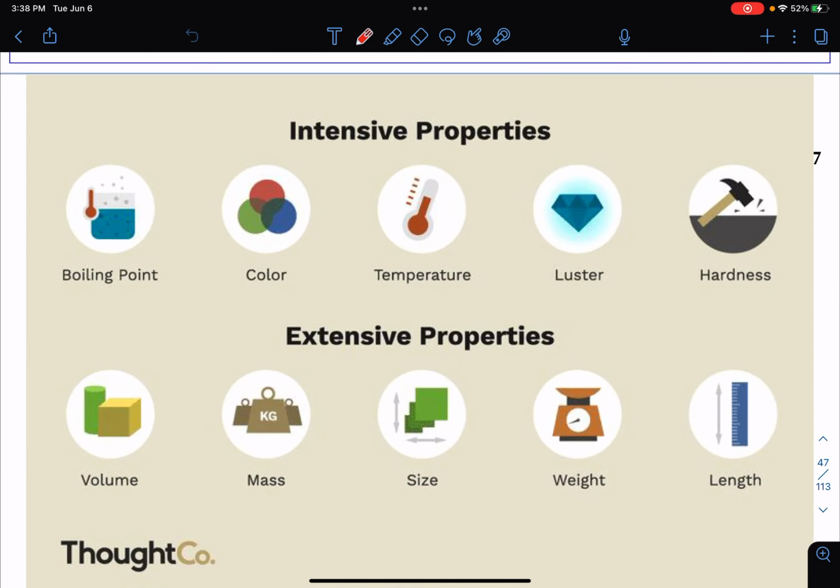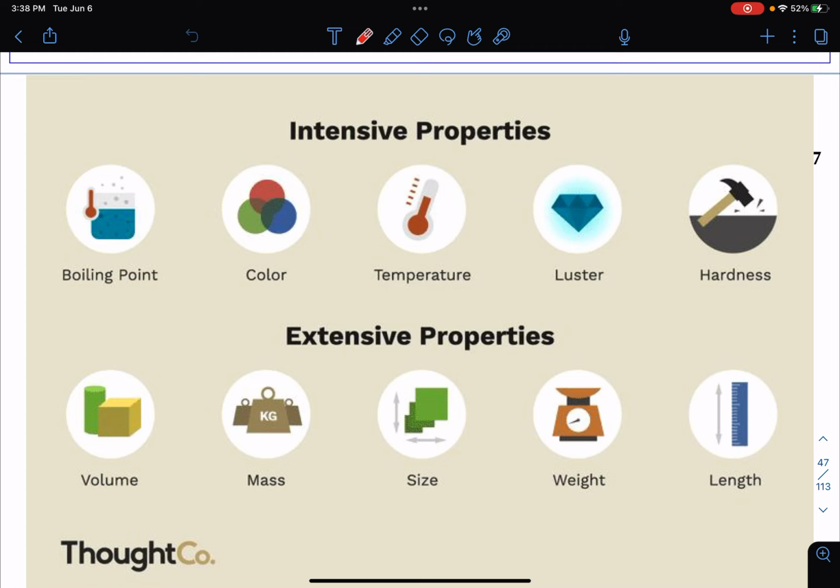Here are some images illustrating the differences between intensive and extensive properties. Remember that intensive properties are independent of the amount you have. It doesn't matter how much you have, the boiling point of water will stay the same, whether you have a drop of water or a whole swimming pool of water. Whether you have a tiny fleck of gold or a huge gold nugget, you're going to have the same color. Gold will have the same color no matter how much you have of it.